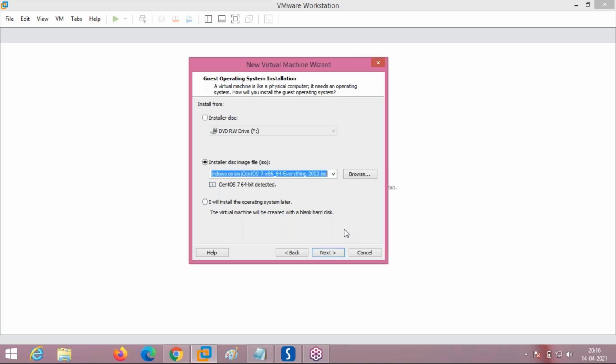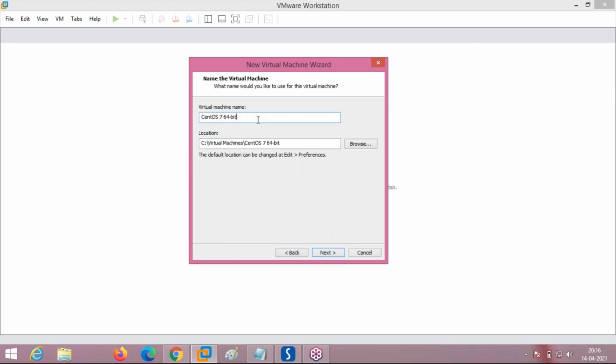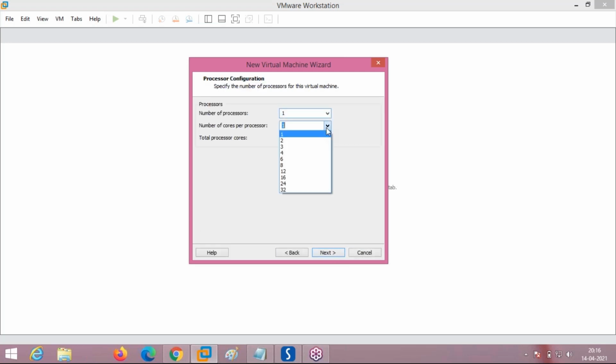Okay. Next, see, now the installer is asking where the installation source is. Are you using an installer CD-ROM where you have put the CD of CentOS, or are you using an installer ISO image? This is where I put my ISO image, so I have selected that. Press next. Here it is asking for a name for this virtual machine, to uniquely identify it. I'm giving CentOS 7 64-bit 8 p.m. batch, because our batch is 8 p.m. Next, click. Here it is asking for the number of processors.